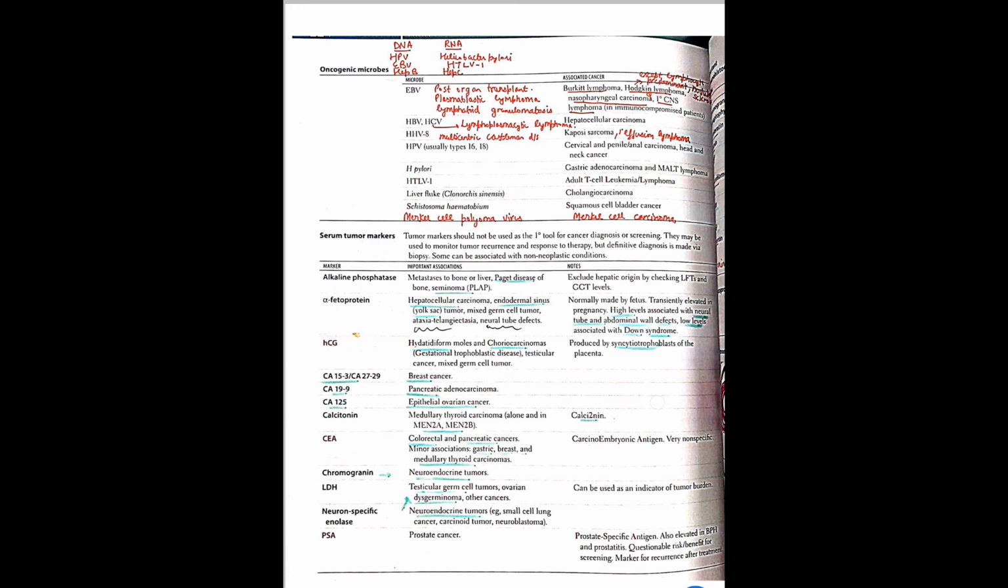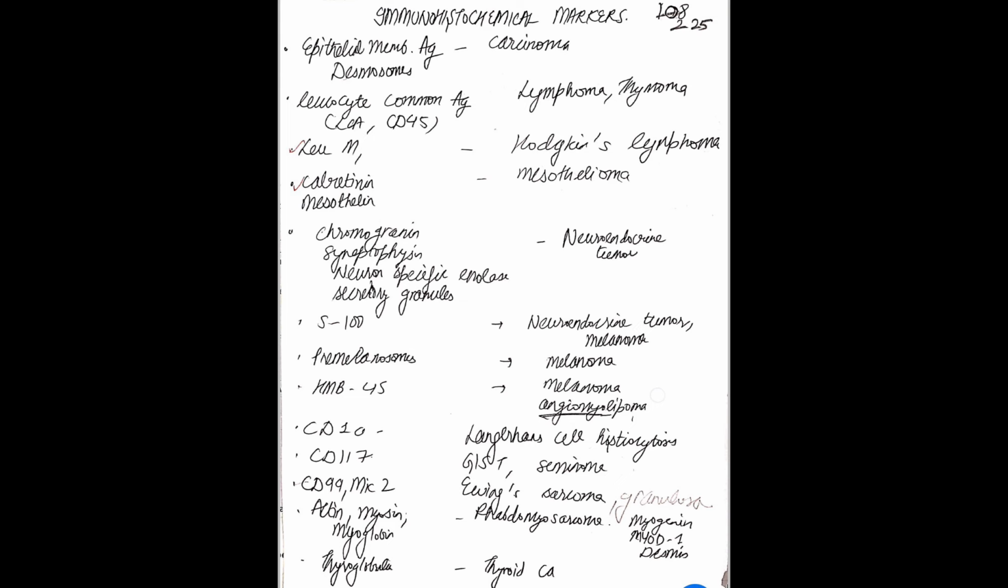LDH with the dysgerminoma, then epithelial membrane antigen and desmosomes with the carcinoma, leukocyte common antigen, lymphoma, thymoma, LeuM1 Hodgkin's, calretinin, mesothelin, mesothelioma, then S100, pre-melanosome, HMB45 with the melanoma, and HMB45 is also seen in angiomyolipoma.